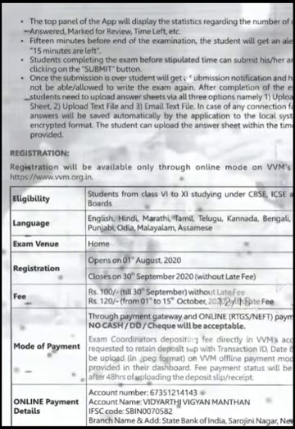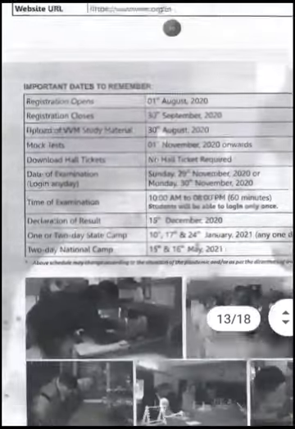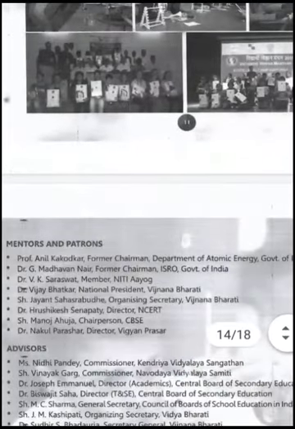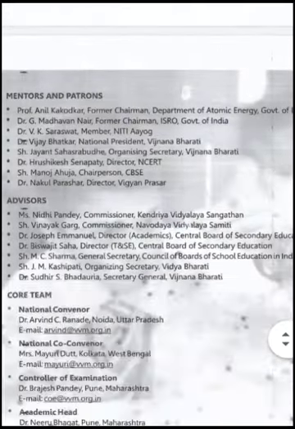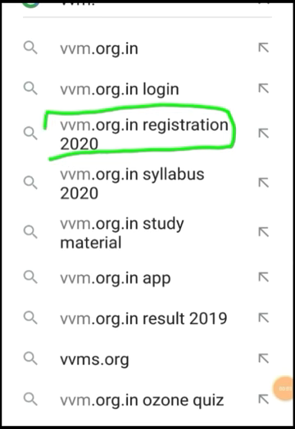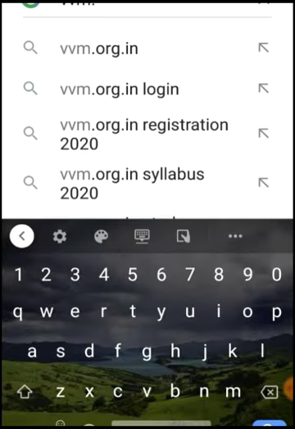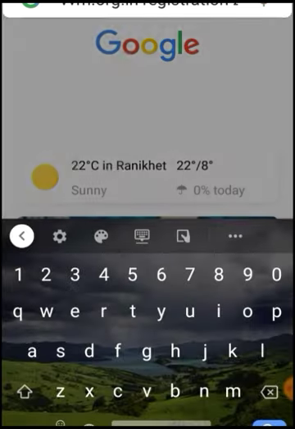Later I will tell you how to register on this portal, and this is the letter. Now I am going to tell you how to register on the website. First go and type vvm.org.in registration 2020.